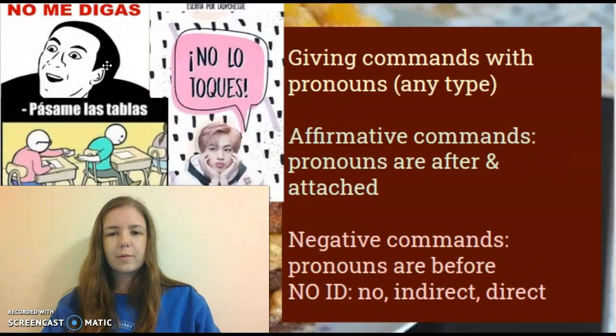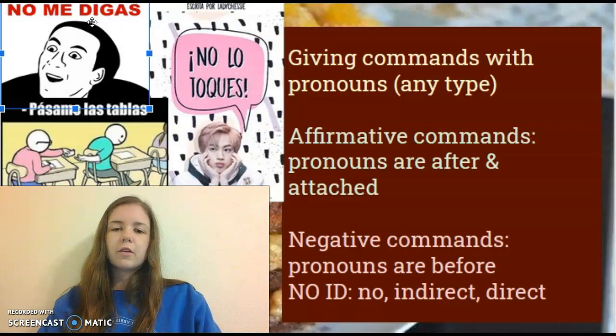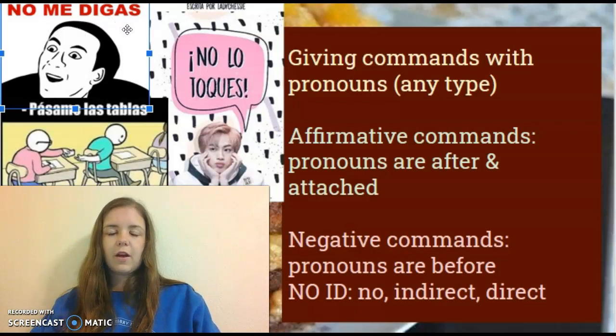So I have some examples here of commands that are using pronouns. This guy is saying, no me digas, don't tell me. Digas comes from decir, to tell. It's negative because of the no, and then me comes before, but don't tell me. Another negative one is no lo toques, don't touch it. Toques is from the verb tocar, to touch.